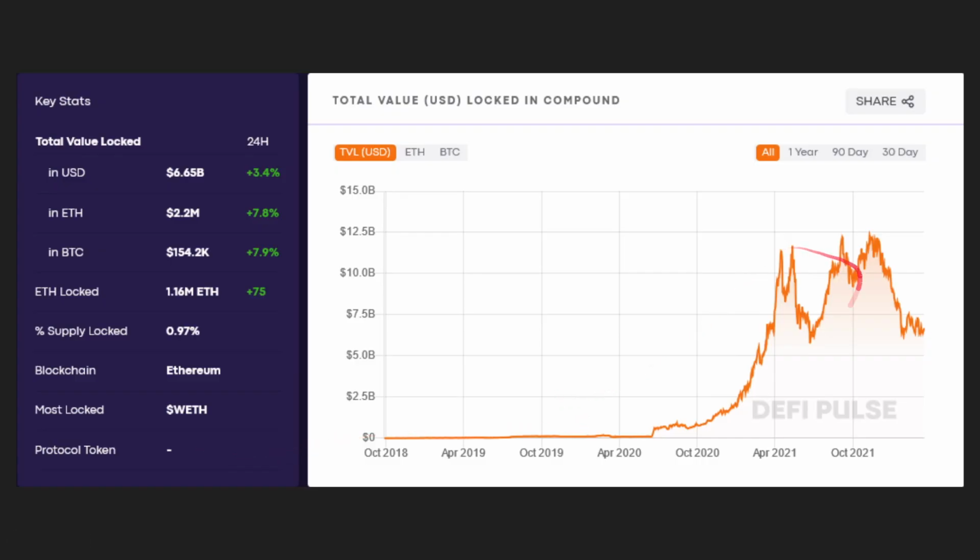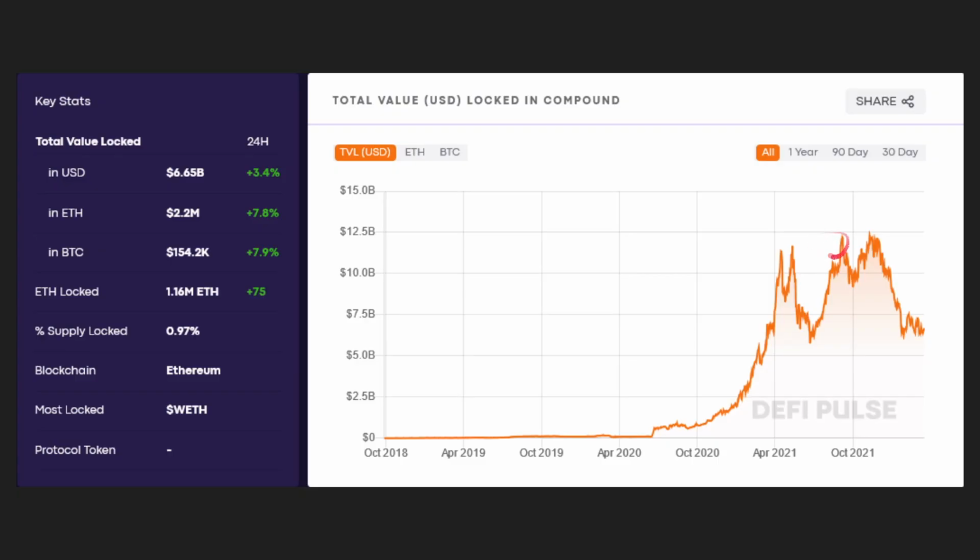Correlating with much of the market, we have seen tremendous growth in Compound. Compound actually was the leading lending and borrowing protocol in around March and April 2021. It was overtaken by Aave at some point. After this point, we saw a downturn in Compound, but Aave continued to grow.